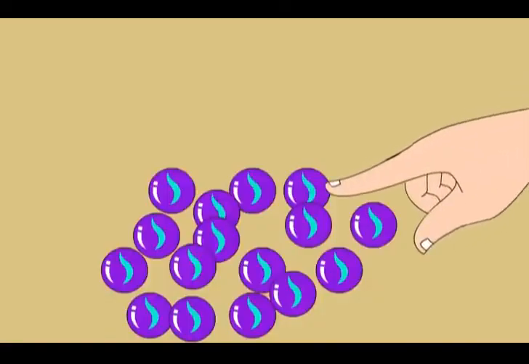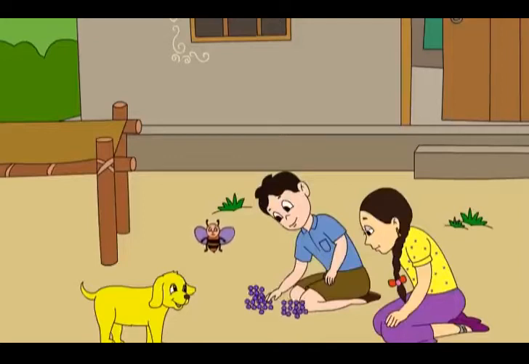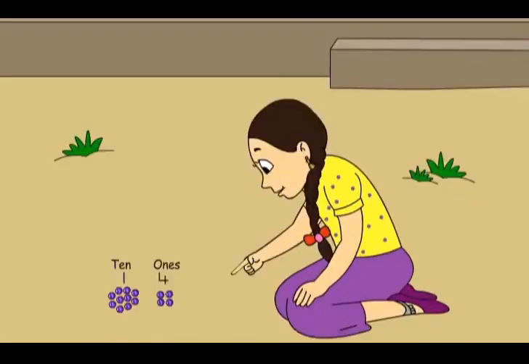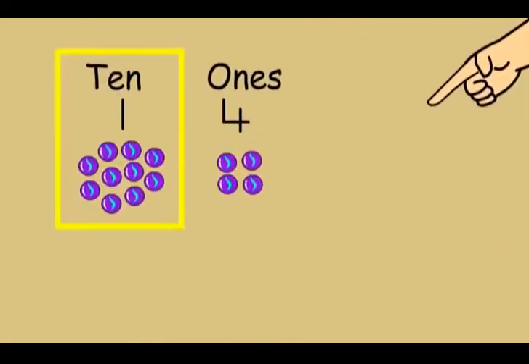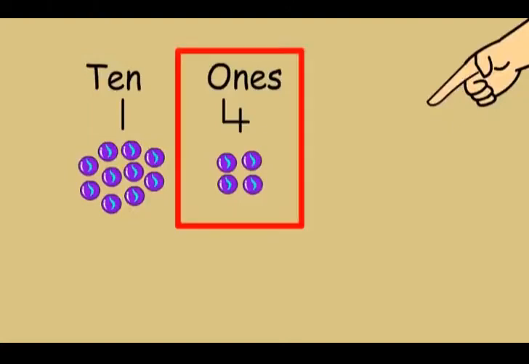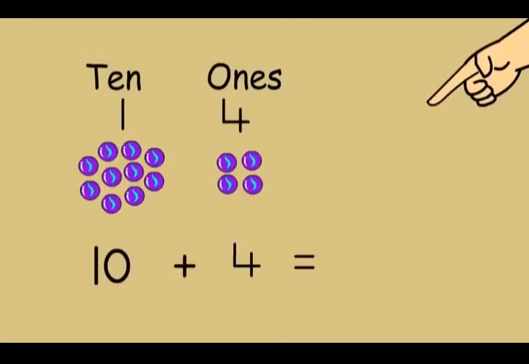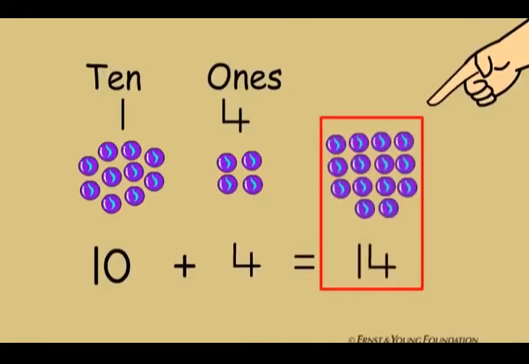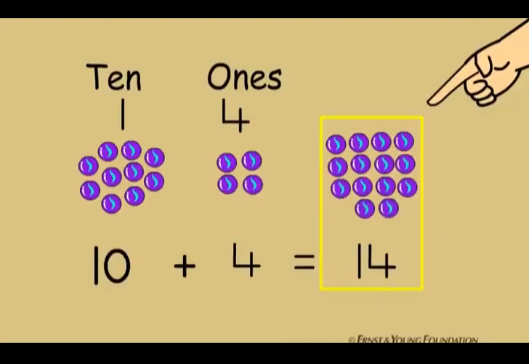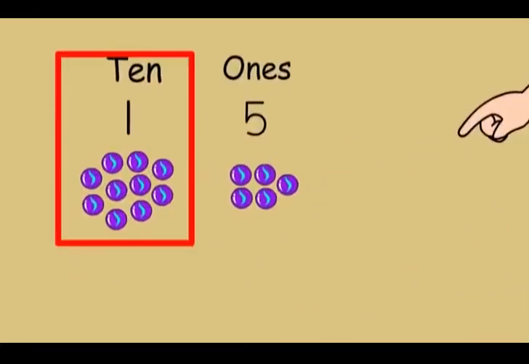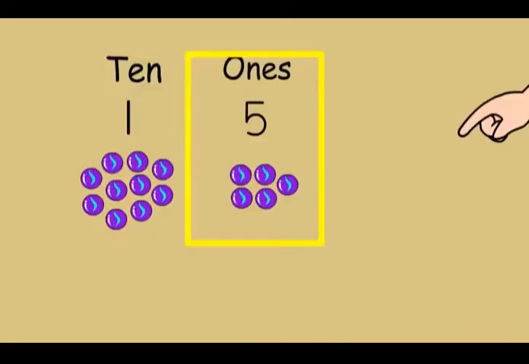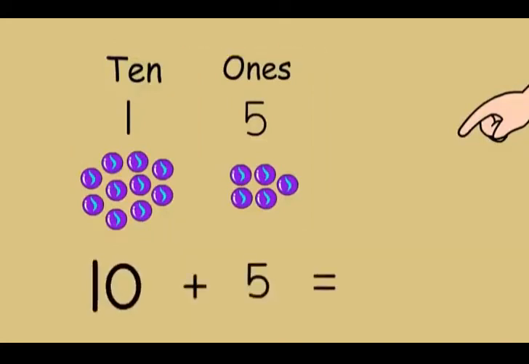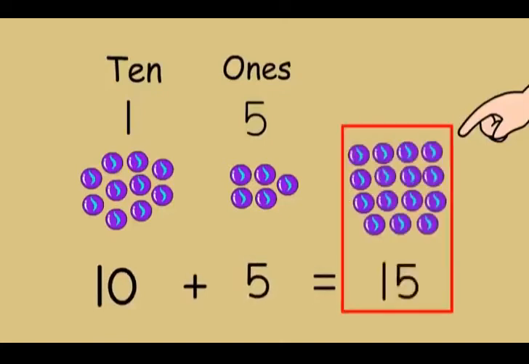Come, let us play marbles now. First, let us count the marbles. You count this, Meenu. Buzz, you count this. I will count these. I have 1 ten and 4 more marbles left. So, I have 10 plus 4, 14 marbles. I have 1 ten and 5 more marbles left. So I have 10 plus 5, which is equal to 15 marbles.